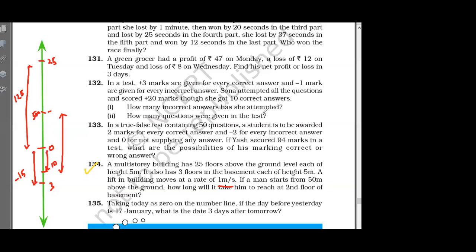60. 50 above and 10 below. The answer is 60. Now speed is 1 meter per second. I hope all of you remember, distance is equal to 60 meters. Speed is equal to 1 meter per second. What will the time be? Time is equal to distance by speed. Clear? 60 seconds, right? Very good. 60 seconds by 1. It is 60 seconds.